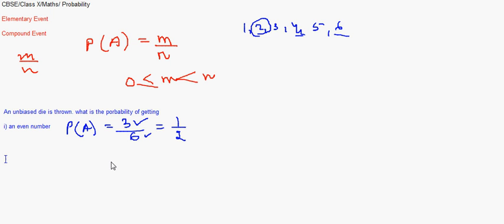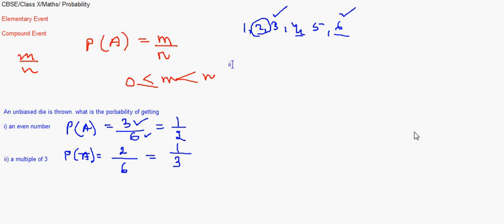Number 2 says a multiple of 3. So the probability becomes, let's count which are the possible outcomes when the number we get on the die is a multiple of 3. It can either be a 3 or 6. So there are two favorable elementary events, by n being the total number of outcomes. That makes it 1 by 3.